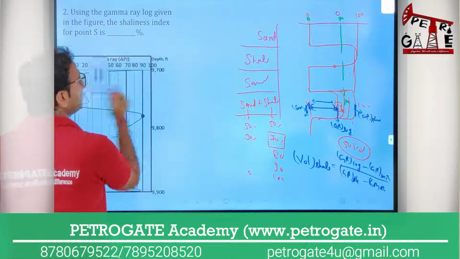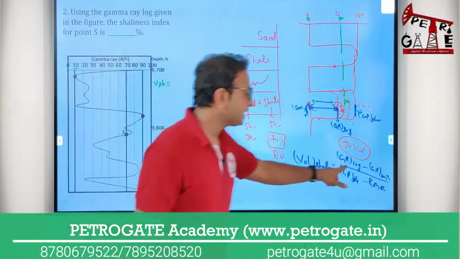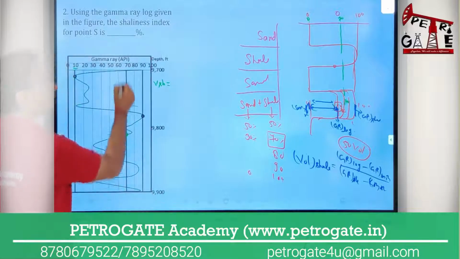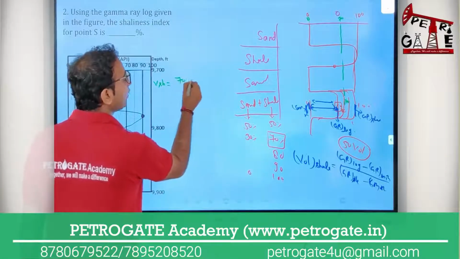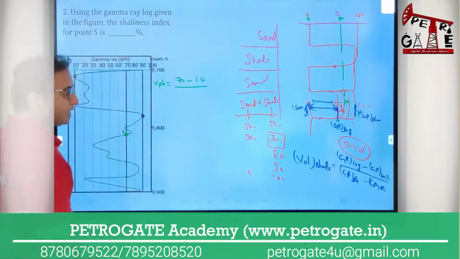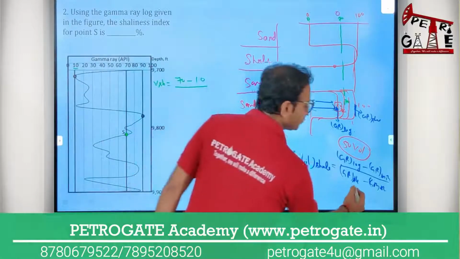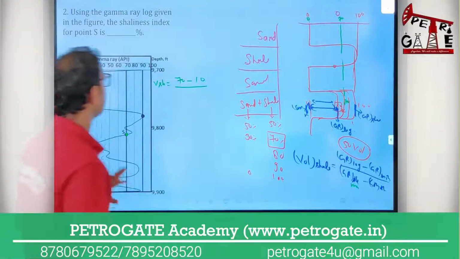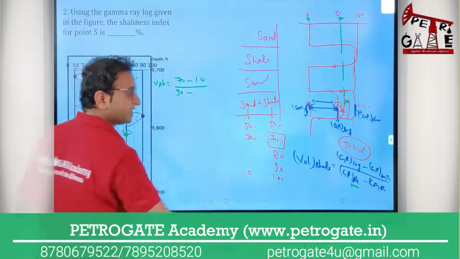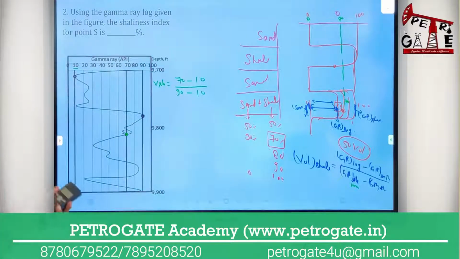So now you will see, volume of shale, my dear. At this particular point, what is the gamma ray response? That is your 70. What is the minimum? Minimum there will be 10. Okay, what is the maximum gamma ray response in shale rock? Maximum you can also say this is your maximum, because maximum in shale rock. Okay, no problem. So now you will see maximum is 90. Maximum is 90 minus minimum, again you can see the 10, and I have the calculator. Now I am doing the calculation for you.